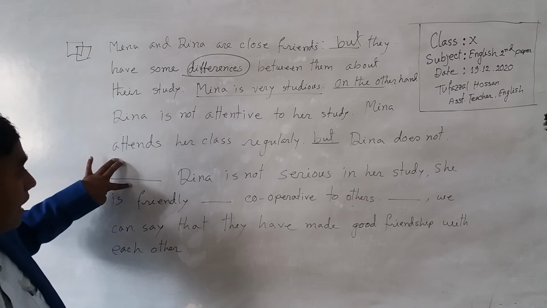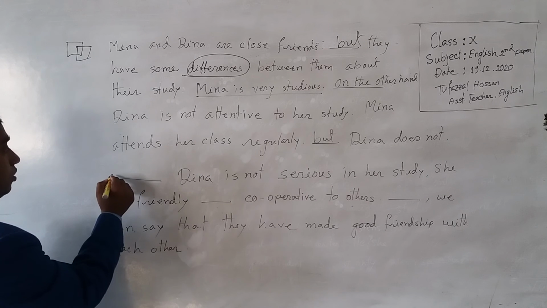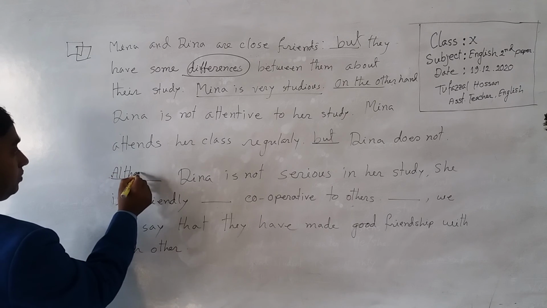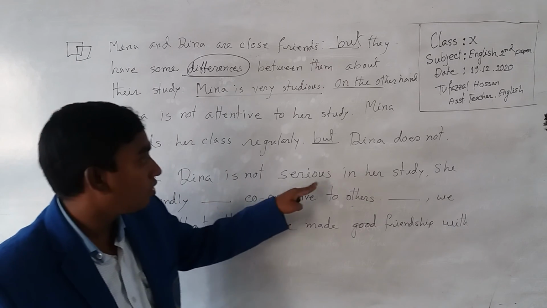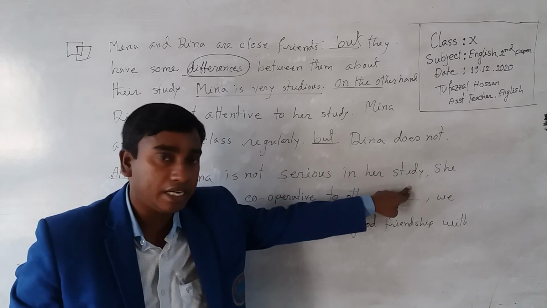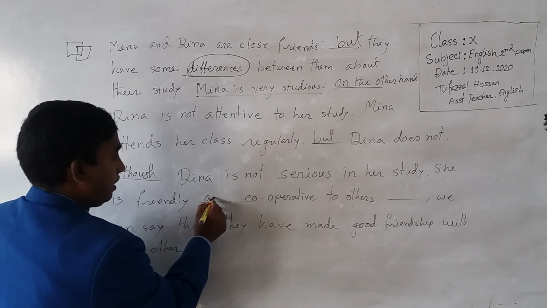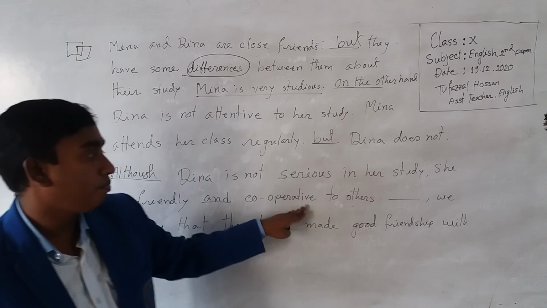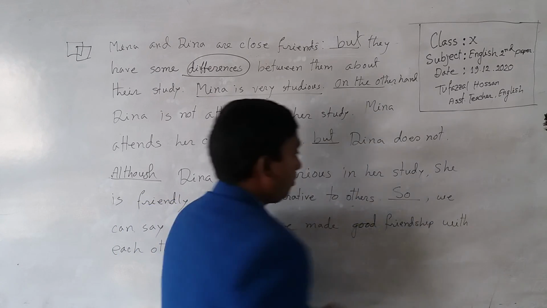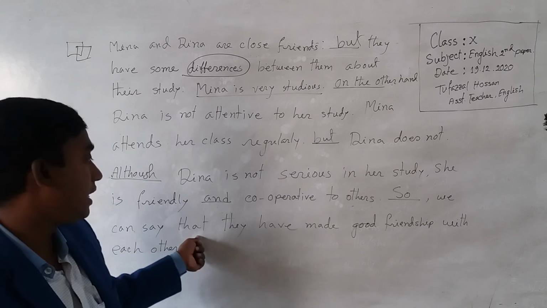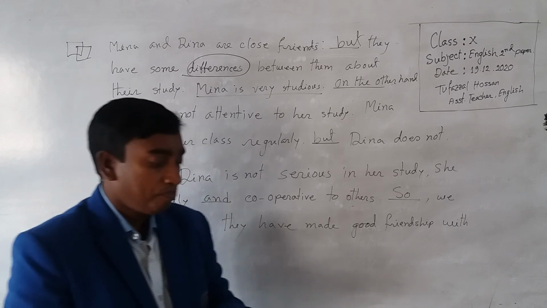So here look at this gap. Dina is not serious. So although Dina is not serious in her study, she is friendly and cooperative to others. So we can say that they have made good friendship with each other.